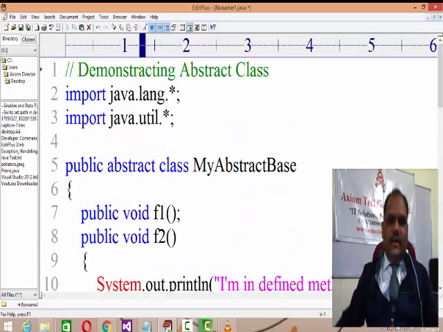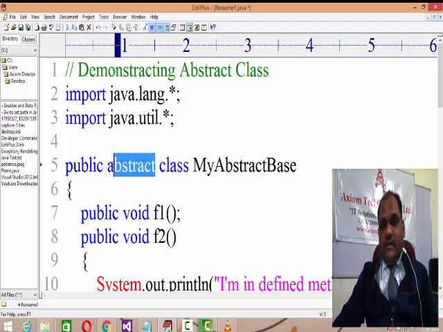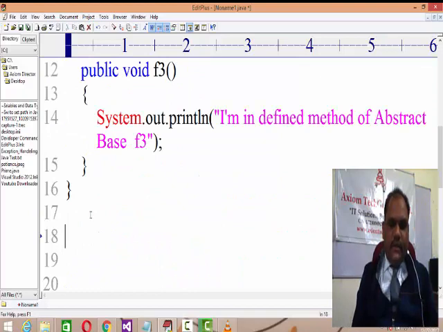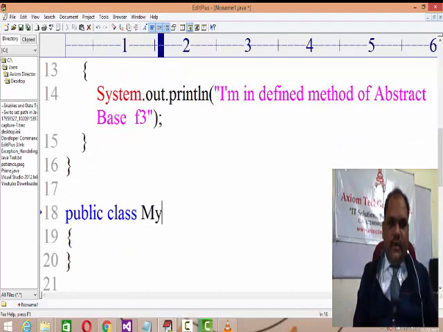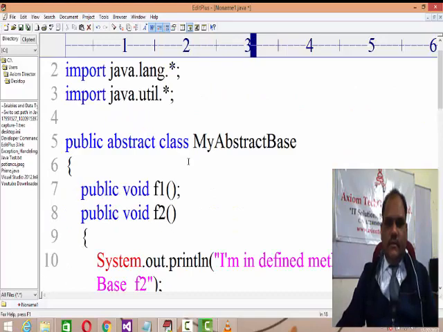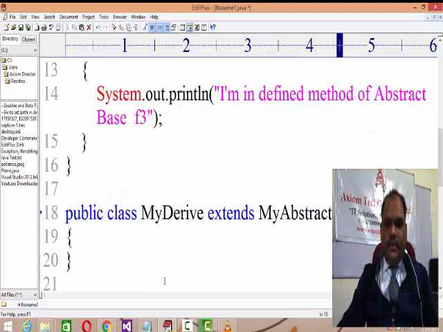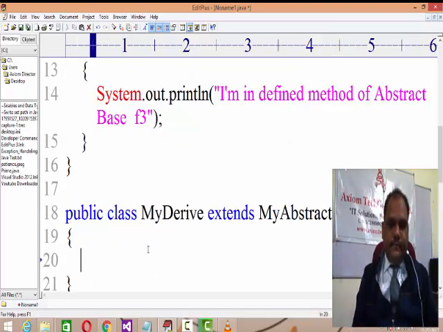What I said about the abstract class: a class which is defined for derivation, not for instantiation, right? So it should consist at least one method. Again I am saying it may consist more than one method of abstract type, or just a defined prototype. So I create a public class MyDerived that extends this MyAbstractBase, meaning the abstract class needs to be compulsorily extended.